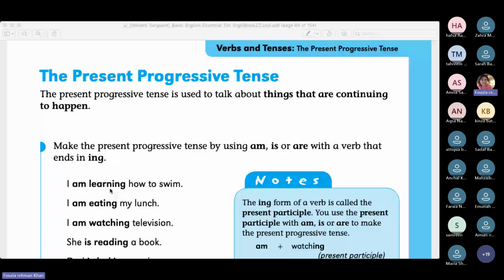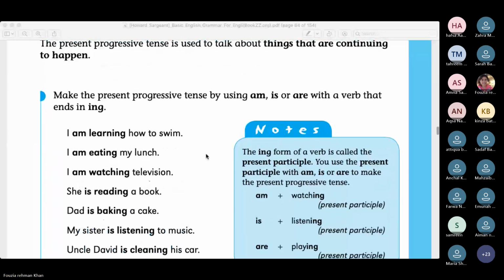Let me enter a few more students who are waiting in the lobby. Okay. There would be a little interruption because people are entering and sometimes they lose the connection and they have to exit and then they're re-entering. Anyway, so here we are.